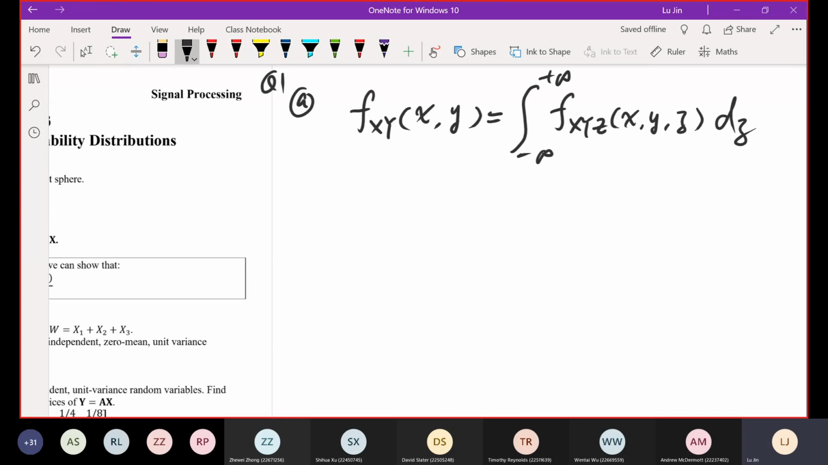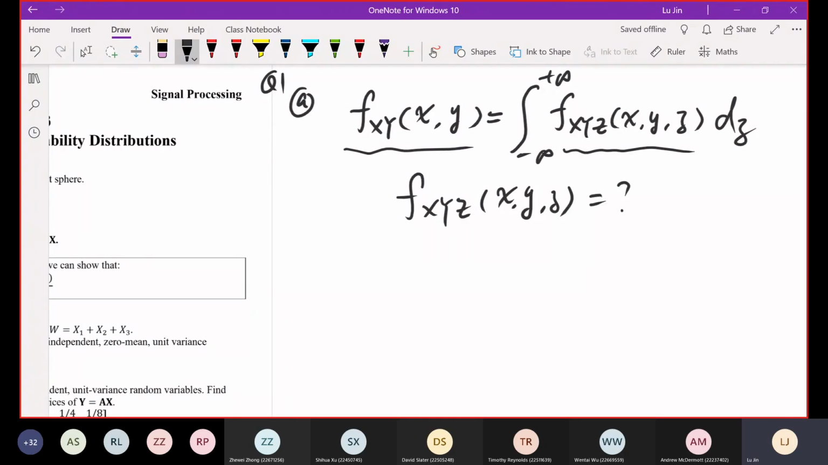Okay, this is the formula. But for calculating this marginal PDF, we need to use the joint PDF of x, y, and z. But in this question, the condition didn't specify what the joint PDF of x, y, and z is. That's the first issue. Sorry, my fault. So our first issue is how to find the joint PDF of these three random variables. But what conditions do we have?